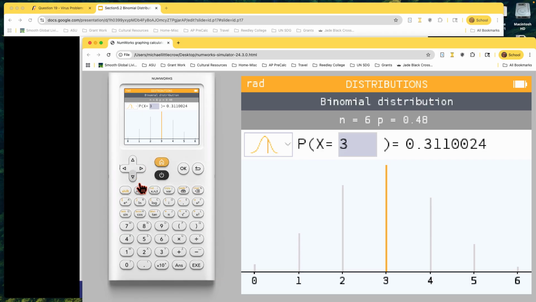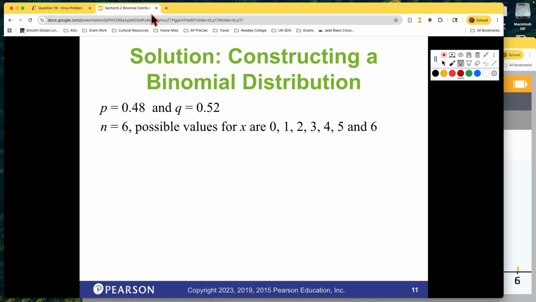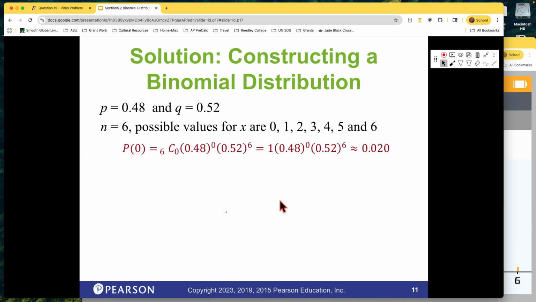I believe there's a homework problem similar to this. And we calculate the 4, 21%, 5, 7.9%, probability exactly 6, about 1.2%. Okay, so kind of remember those numbers. This is how you would calculate those by hand. You would do all of this, and there's that point, that's a 0.2%, right?